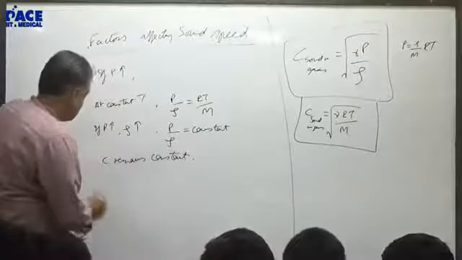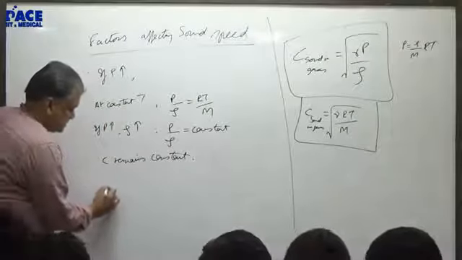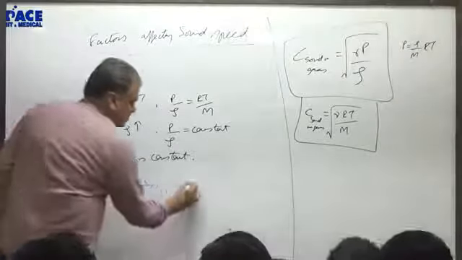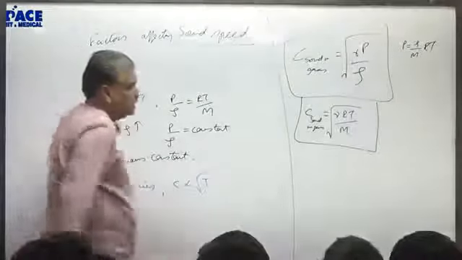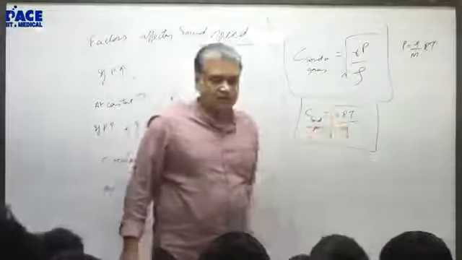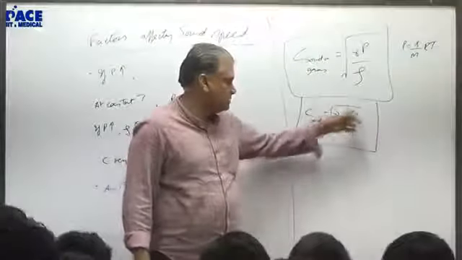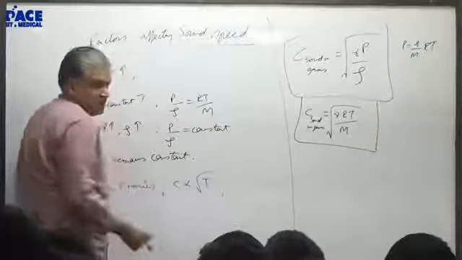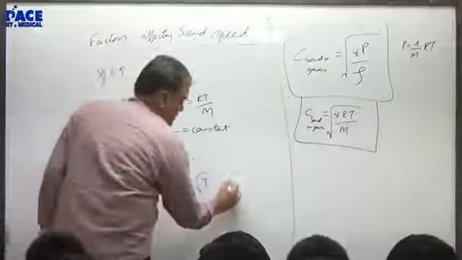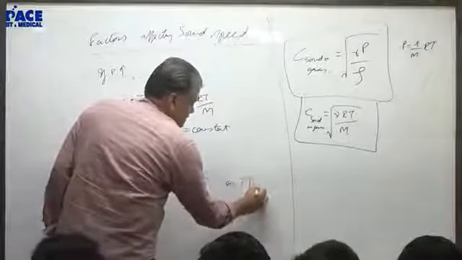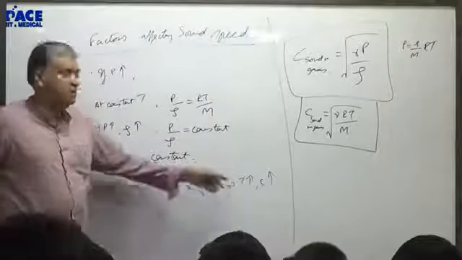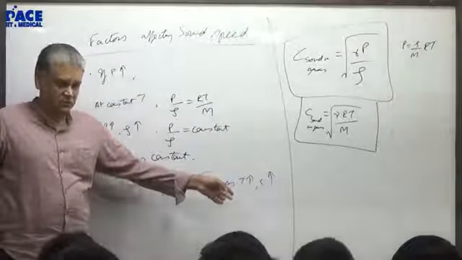How about temperature? As T varies, C is proportional to root T, others are constant. In gamma RT by M, gamma is a constant, M is constant. So C is proportional to root T. That means as T increases, C increases, and vice versa. So in summer, the sound travels faster than in winter. You can say that.